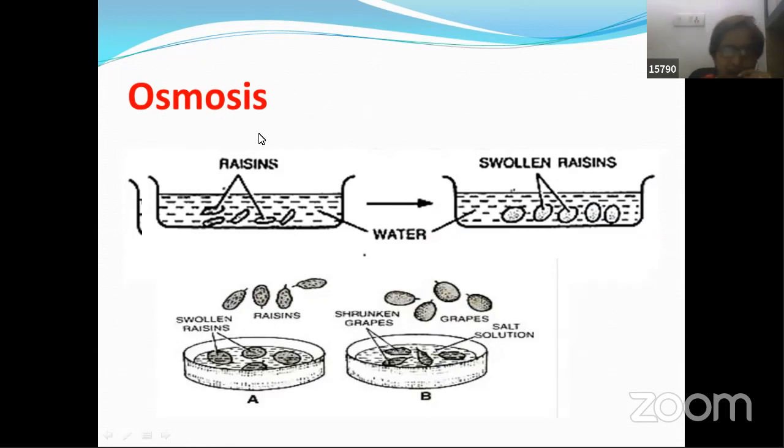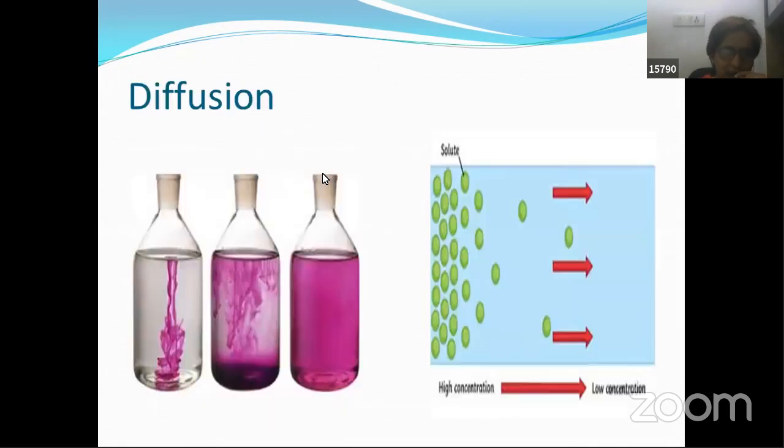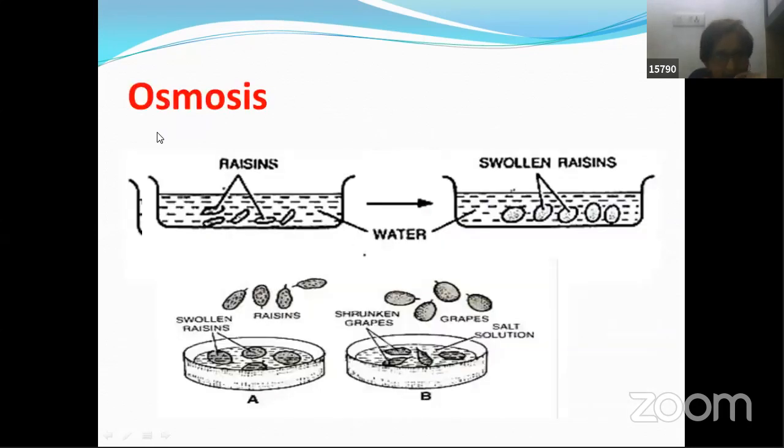As you can see, this is osmosis. What is osmosis? Now in the first slide, let me go back. In the first slide, we have seen it is not water molecules which are moving, but solute particles. If you study osmosis, here we find it is the movement of water. Whenever we use the word osmosis, you understand it is movement of water. Movement of water from where to where? To understand this concept, let us go through these two situations given here.